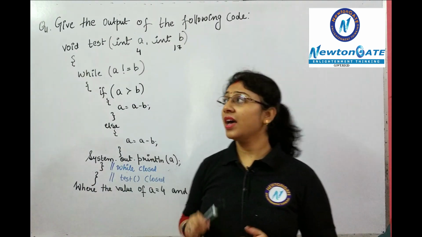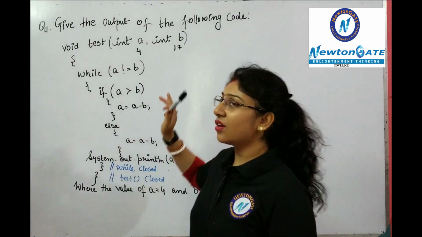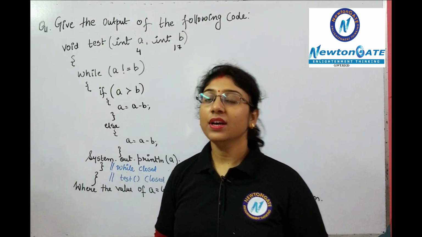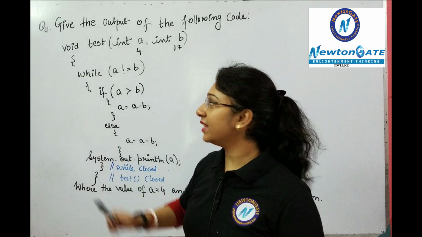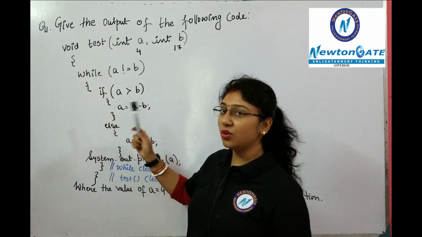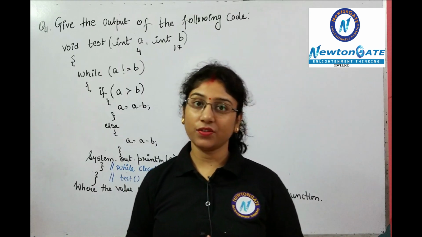Now here I am just considering that the value of a is not equal to b. Clear? So the condition is satisfied. If the condition is satisfied, the control will get inside the loop. Now what is the statement written inside the loop? That we have to evaluate.